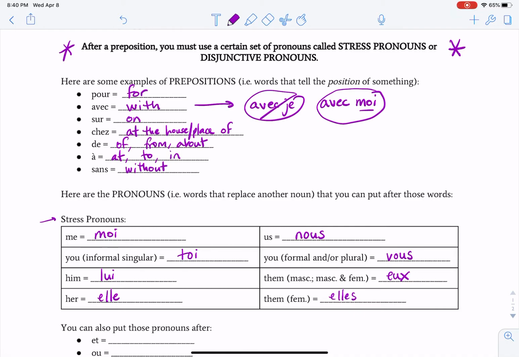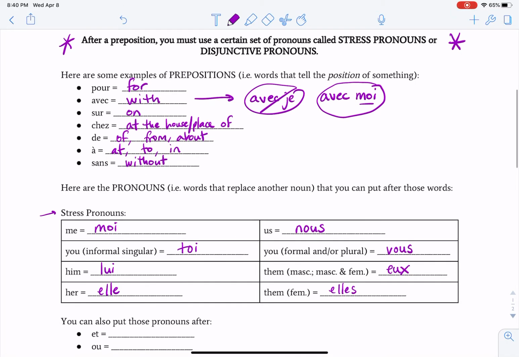So again, these pronouns are special because these are the ones that you use after prepositions. So for example, to say for me, I would say pour moi. Or without us, you would say sans nous.